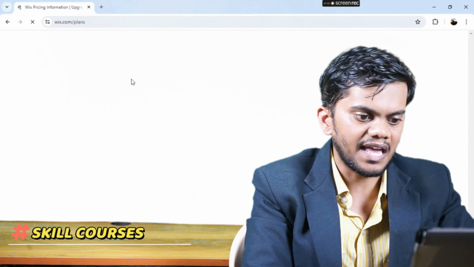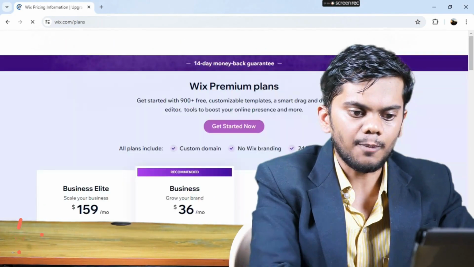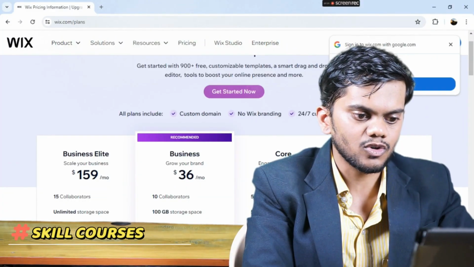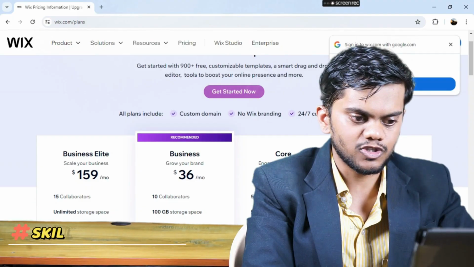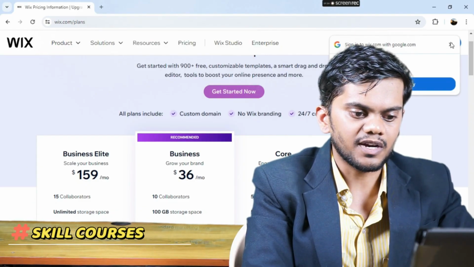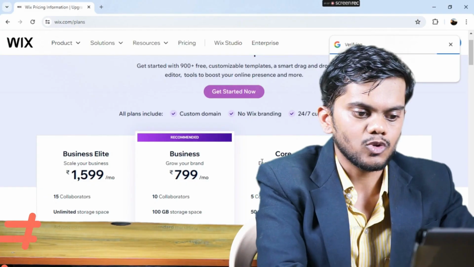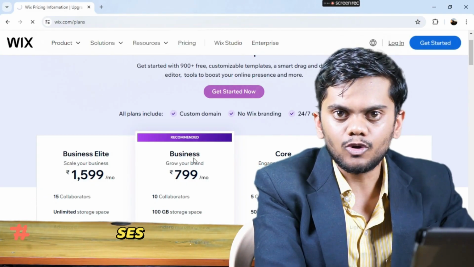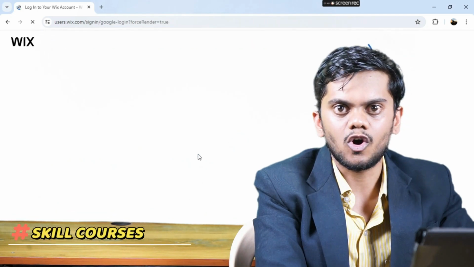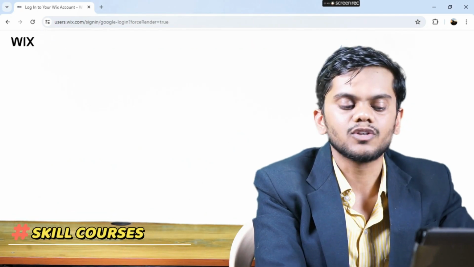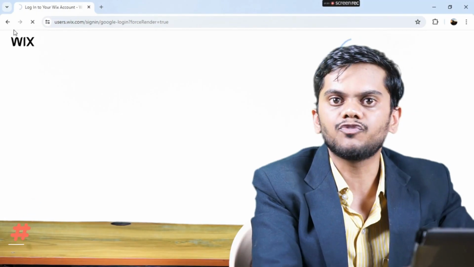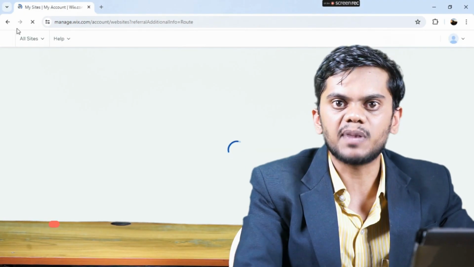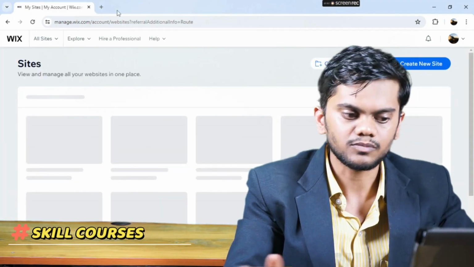Then you see here the pricing sections. There are a lot of pricing sections over here. Then you see the purchase options. You purchase one of the pricing plans, and then you create the website. Why am I telling you this? When you purchase their plans, you will get a 24/7 service, and you will not have the Wix branding on your website.